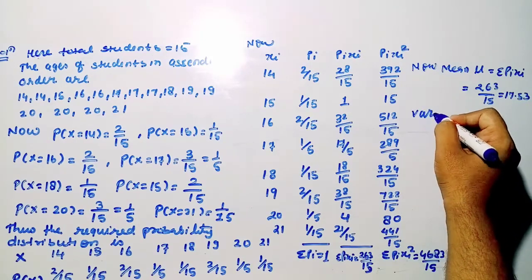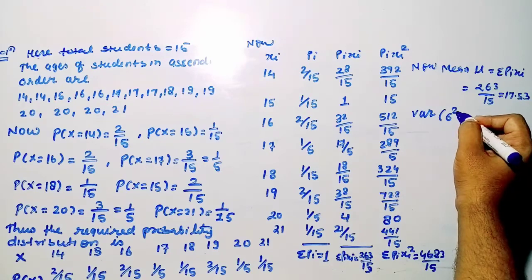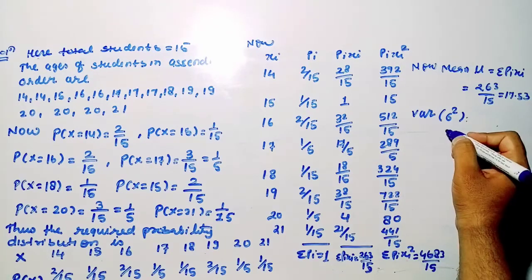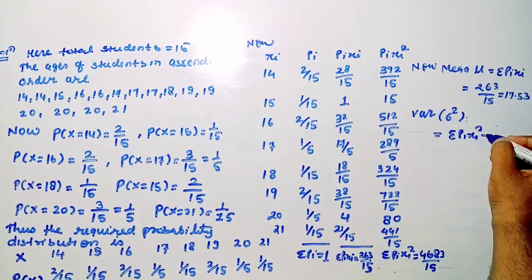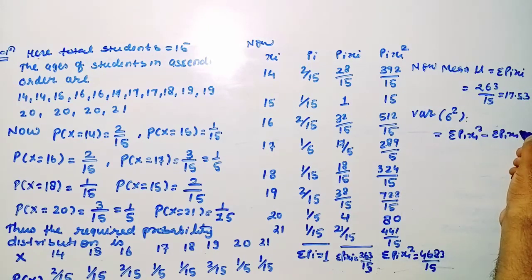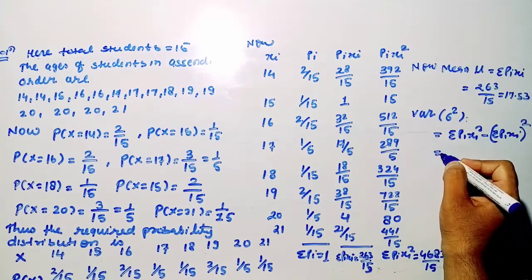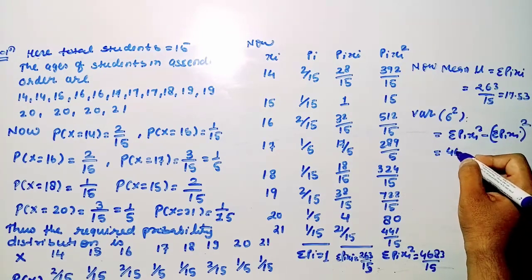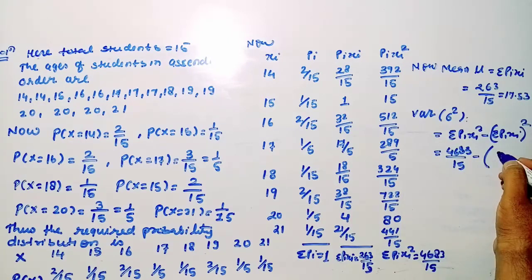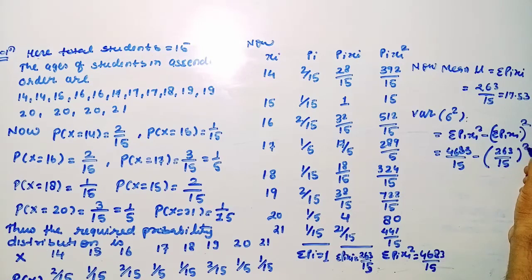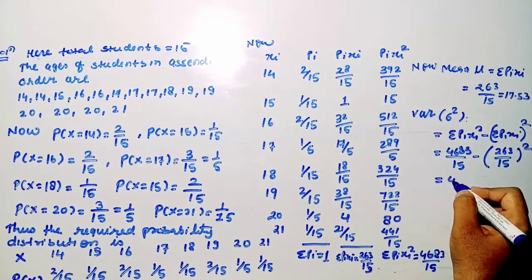Now variance is summation pi into xi square minus square of mean, right? Mean means summation pi xi. So here we got 4683 divided by 15 minus, and mean is 17.53, otherwise 263 divided by 15, whole square.